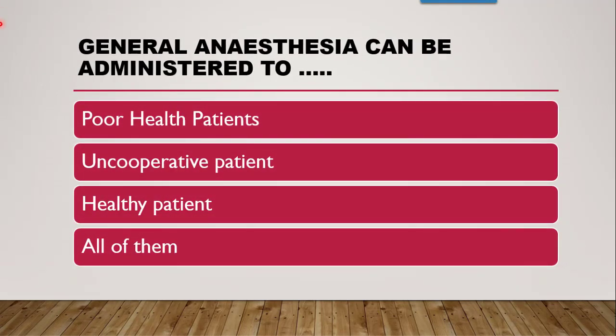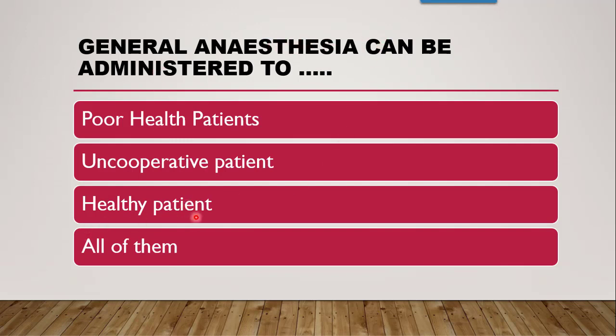Next question is, general anesthesia can be administered to whom? In which of these situations can general anesthesia be administered? Is it with a poor health patient? Poor health patient means they already have some weakness. So, is it possible that we can administer general anesthetics? No. Then uncooperative patients, or you can call them non-cooperative patients. That means when the patient is not at all cooperative with the surgery. So, in this situation, we can administer general anesthesia.